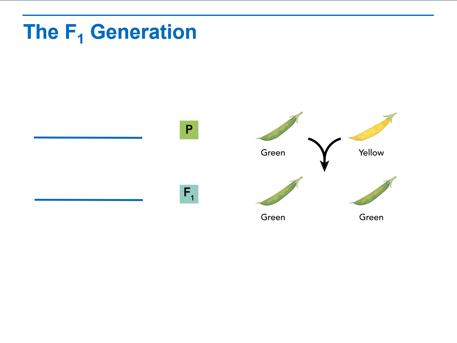Understand how to read this diagram representing crosses of plants. The P is the parent generation. So the plants in the top row are the parent plants. And in the bottom row, we see the offspring generation. F1 means they're the first generation of offspring.